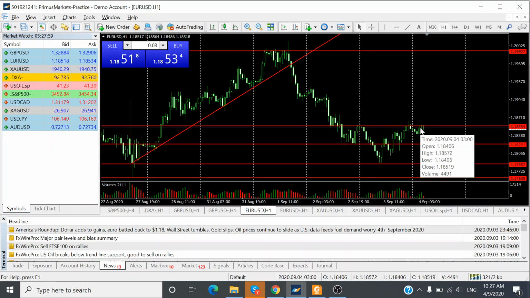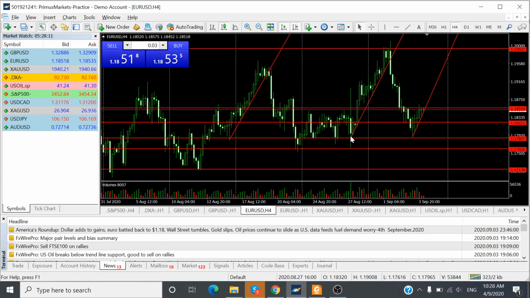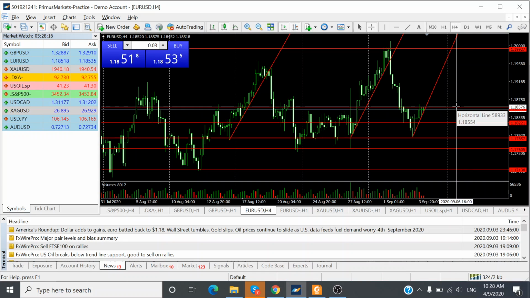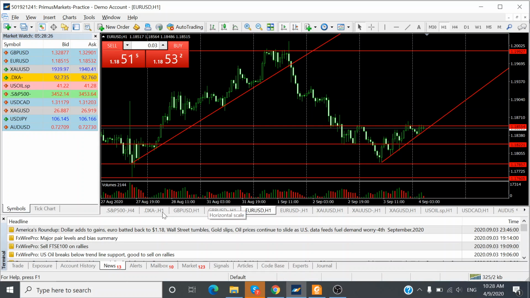Okay, currently it's still a bit quiet. However, there's a chance that it can go slightly higher if it can break this resistance. And the next target prices for the euro dollar, let me just have a quick look. Okay, the resistance will be around here. However, if it does manage to break up, the next target price would be at 1.1876, which is about 25 pips to the upside. And if the euro dollar does weaken, we are looking for it to come back down to 1.1822 levels, which is about 30 pips to the downside.